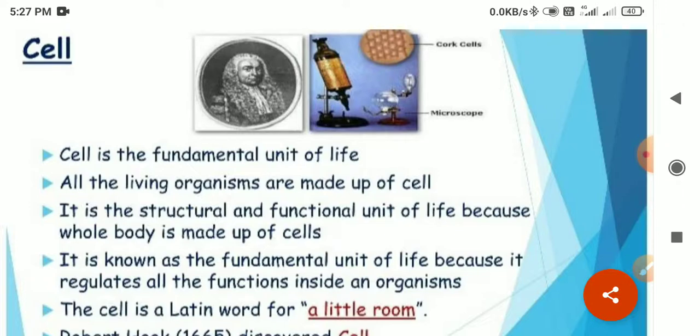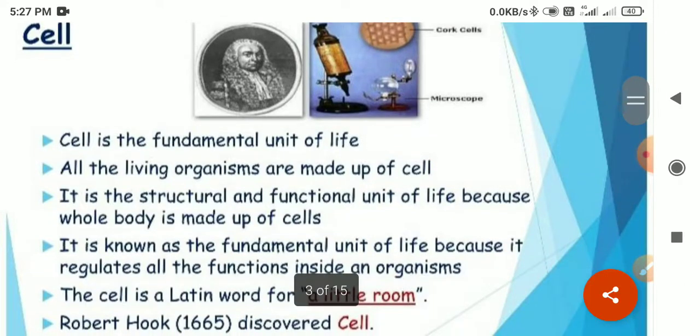Now here you can see a few points about the cell. All the living organisms are made up of cells, either plants or animals. Next, it is the structural and functional unit of life, because the whole body is made up of cells. Structural means formation of the organs and tissues, and functional means all the life processes, and both these activities are done with the help of cells.